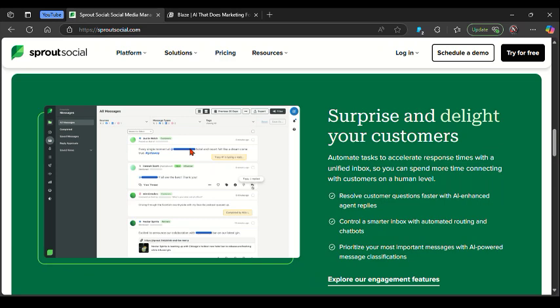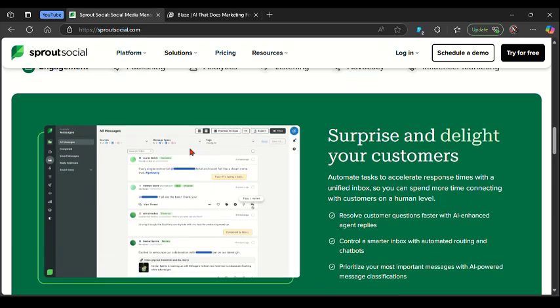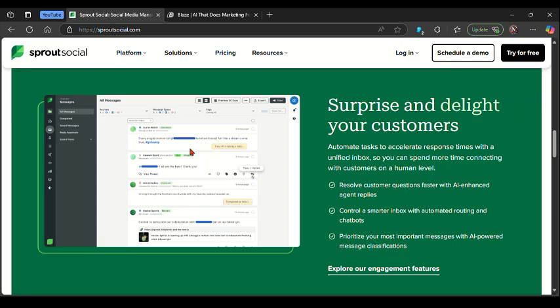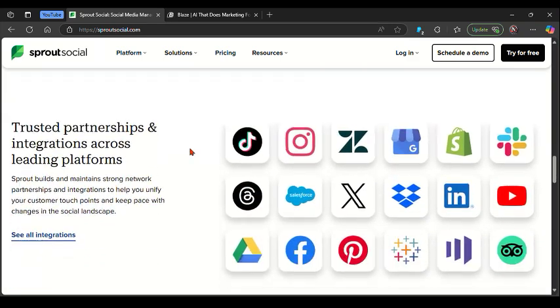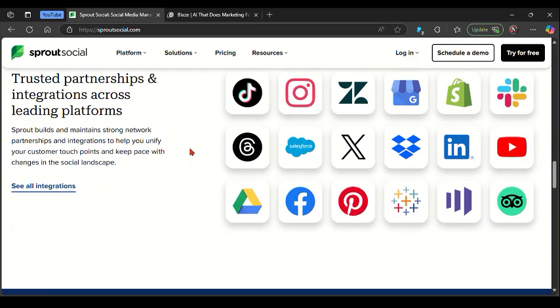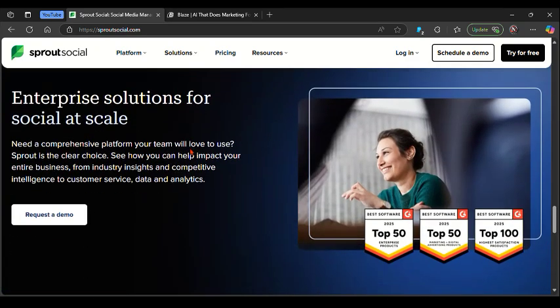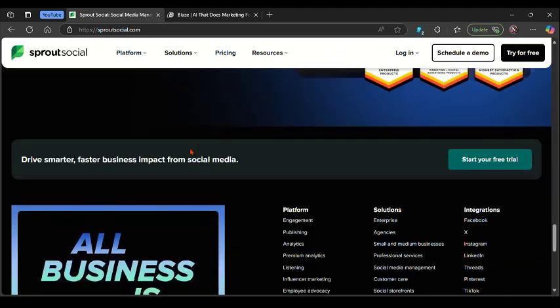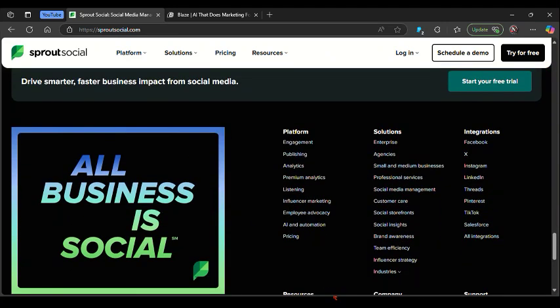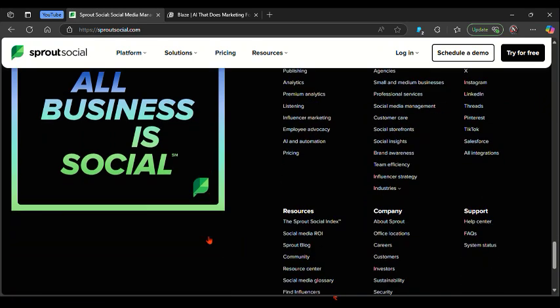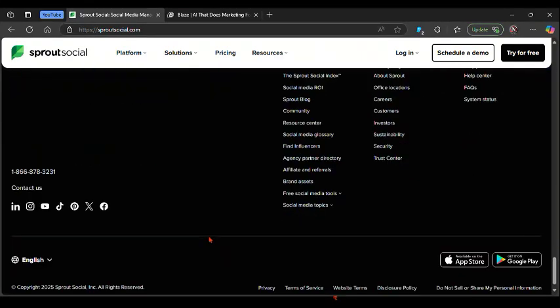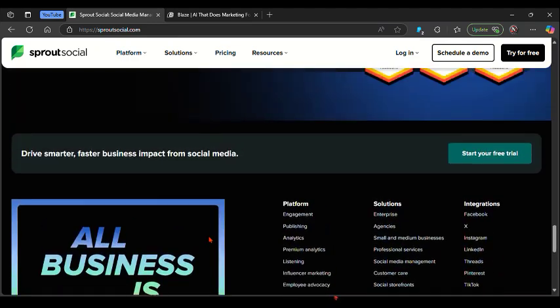engagement tracking. And talking about Blaze AI on the other side, it is a newer AI-powered tool focused on automated content creation, smart scheduling, and simplicity. It aims at creators, solopreneurs, and small businesses who want fast, efficient posting with the help of AI-generated prompts and workflows. This AI also emphasizes speed and usability over granular data.